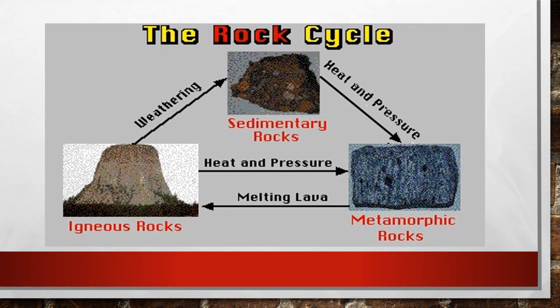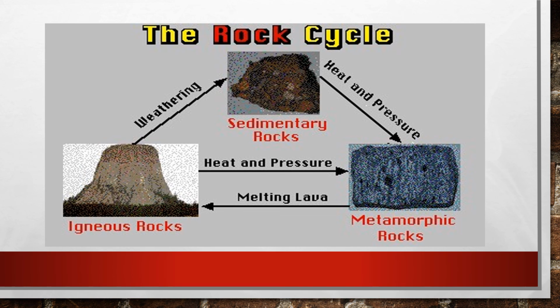The rock cycle: the process of transformation of rocks from one form to another in a cyclic manner is known as the rock cycle. It includes the following processes. Hot lava cools down to form igneous rock. These igneous rocks are broken down into smaller particles which are transported and deposited.